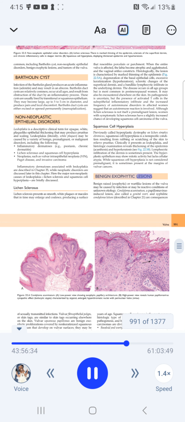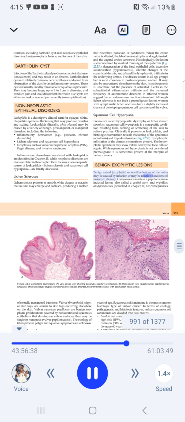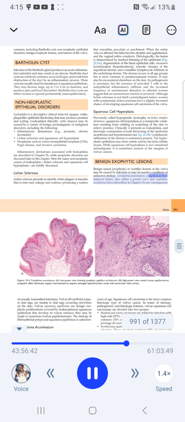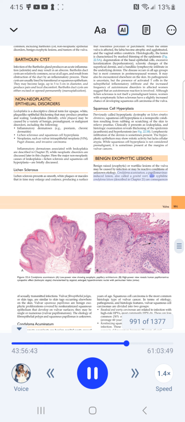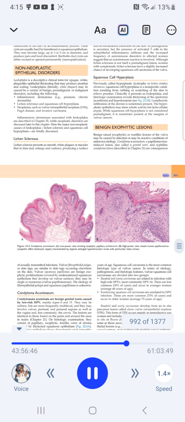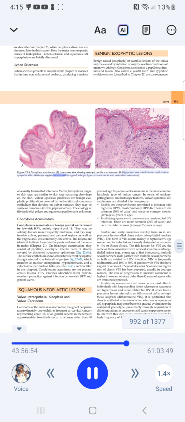Benign exophytic lesions. Benign raised exophytic or wart-like lesions of the vulva may be caused by infection or may be reactive conditions of unknown etiology. Condyloma acuminatum, a papillomavirus-induced lesion also called a genital wart, and syphilitic condyloma latum, described in Chapter 21, are sexually transmitted infections. Figure 22.6, condyloma acuminatum. A, A low-power view showing exophytic, papillary architecture. B, High-power view reveals human papillomavirus cytopathic effect, koilocytic atypia, characterized by atypical, enlarged, hyperchromatic nuclei with perinuclear halos (arrow).